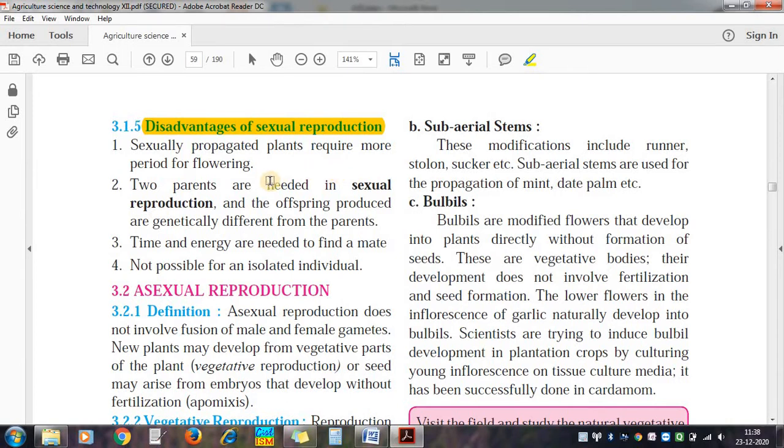Which are the disadvantages? This method requires more time for flowering, means only after flowering this method can be used. It takes a little bit long time. It also requires two parents, male and female.